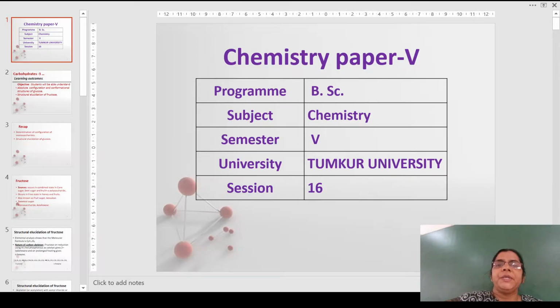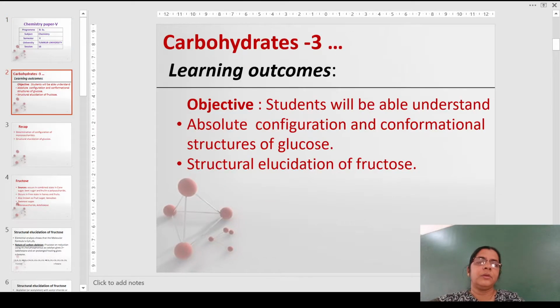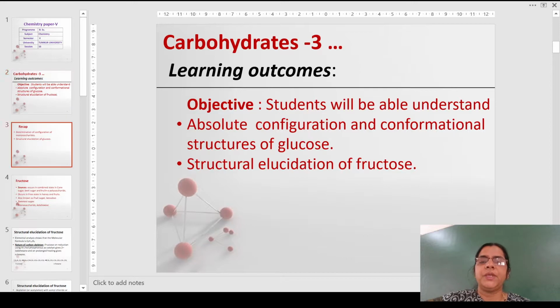The present video is for BSc students who are studying chemistry for the 5th semester in Tumkur University for session 16 under natural products. After watching this video, you should be able to understand absolute configuration and conformational structures of glucose. You will also learn structural illustration of fructose in this video.